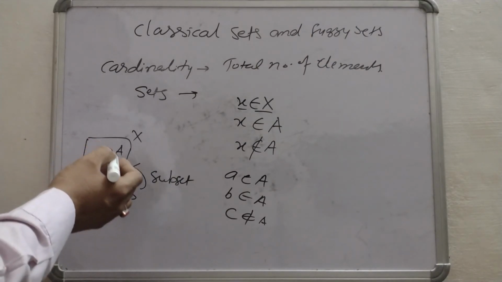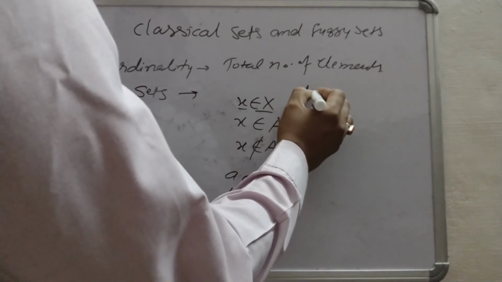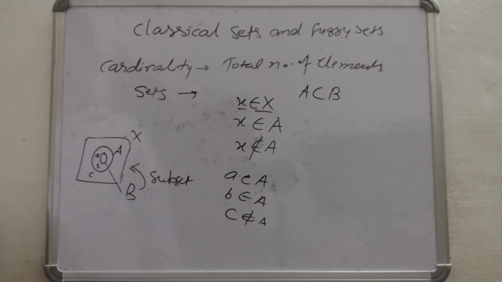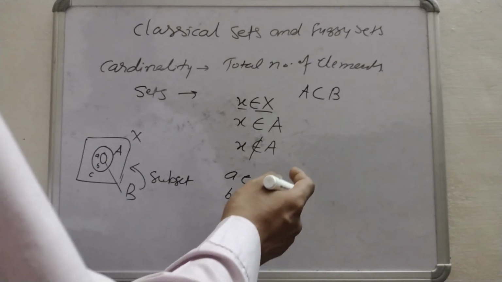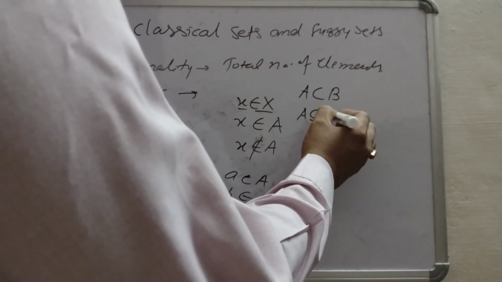And for sets A and B, if I write this, it means A is fully contained in B. These are the notations.